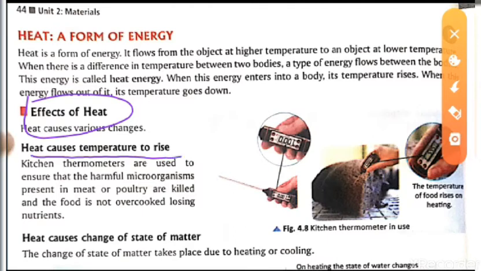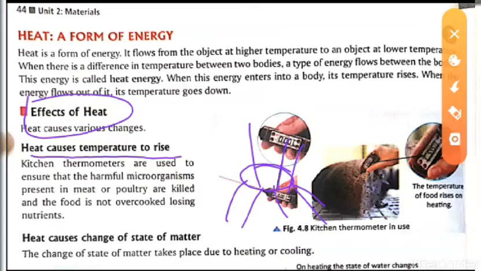That means if heat is given to something, the temperature of that thing will rise. For example, if we are making tea, we take a kettle and put it on the stove, and we light the stove.